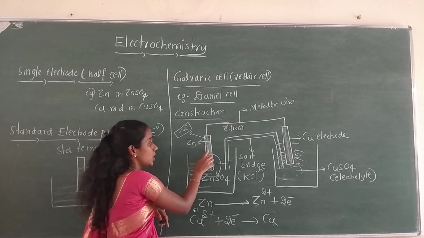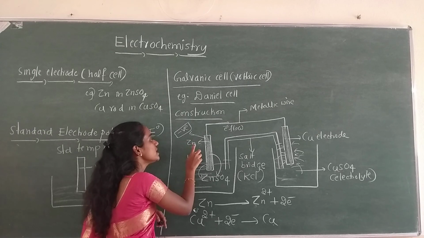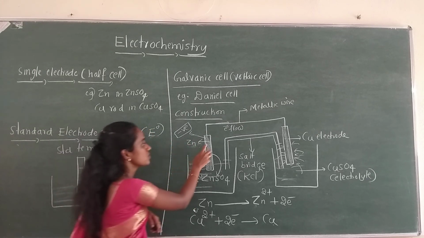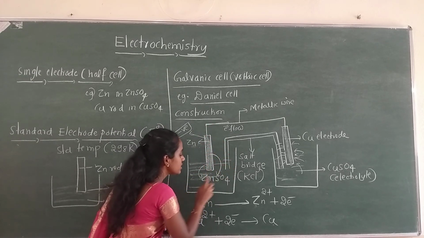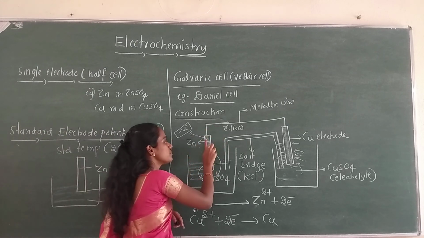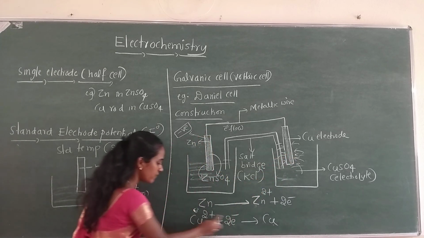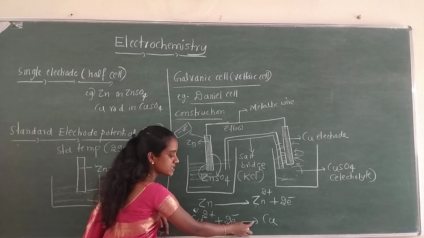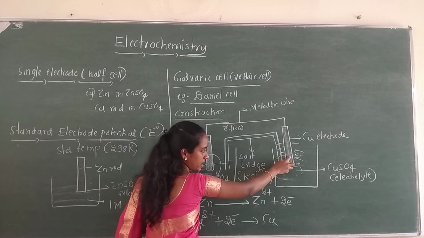Why? Because this metal rod, because of its oxidizing tendency, loses its electrons. So as a result, only the electrons are remaining in the metal rod, by leaving the Zn2+ ions in the solution. These electrons will flow from the zinc rod to the copper rod, where they combine with the Cu2+ ions and get reduced to Cu. Okay.